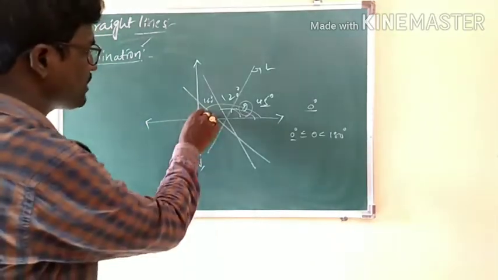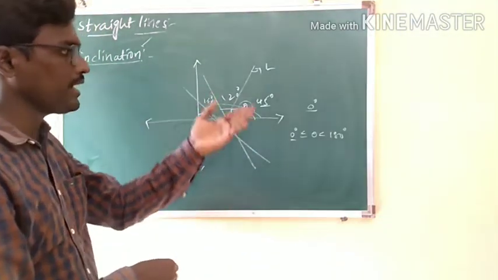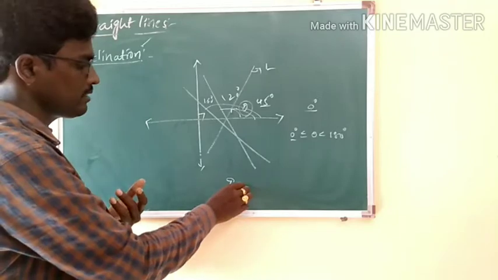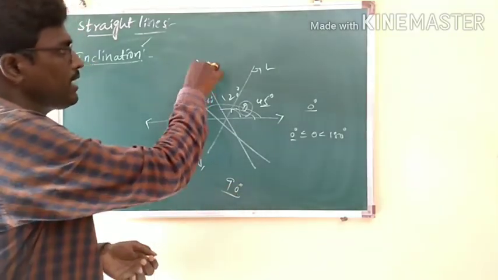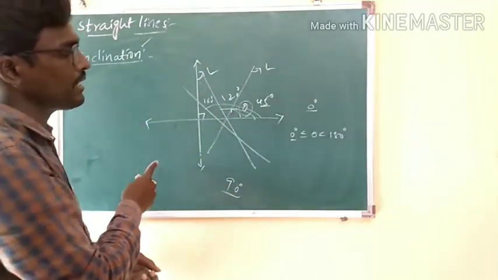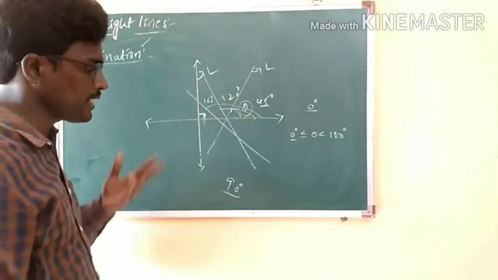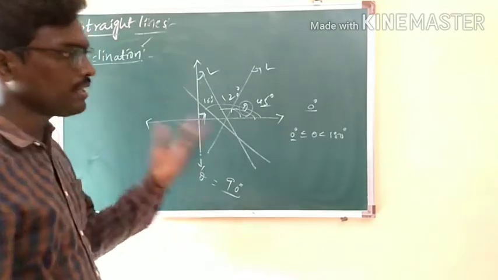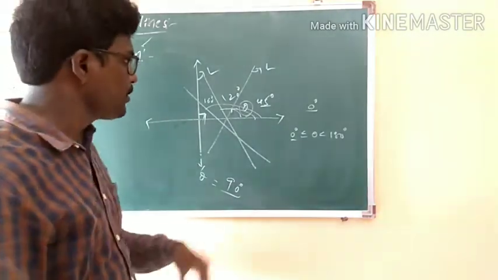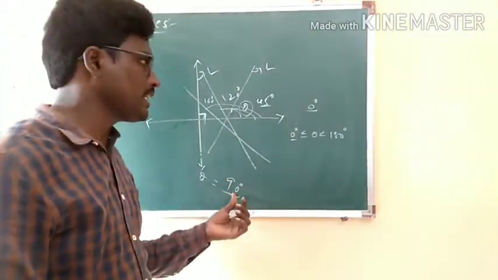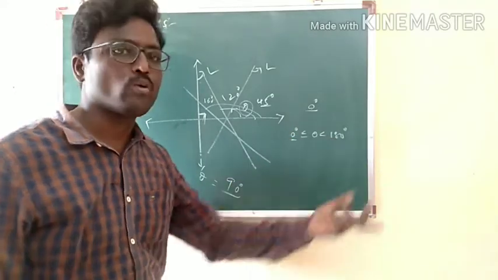Here if you take the y-axis, its inclination with the x-axis is said to be 90 degrees, because the y-axis is also a line L. This line L is making a 90 degrees angle, perpendicular to the x-axis, and hence its inclination theta is equal to 90 degrees. Definitely you notice that 90 degrees lies between 0 degrees and 180 degrees here.